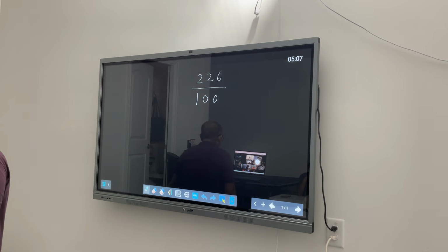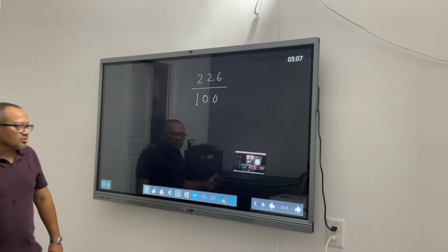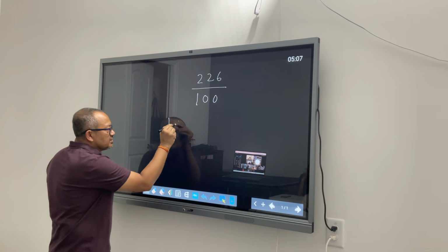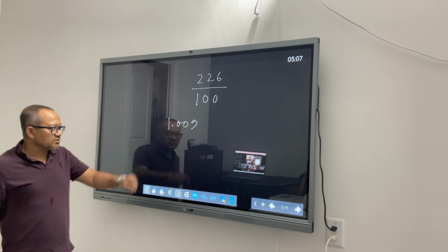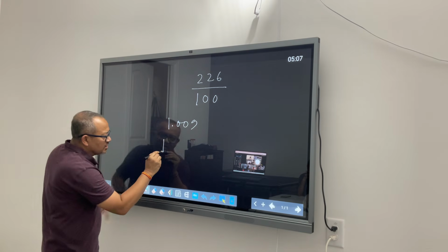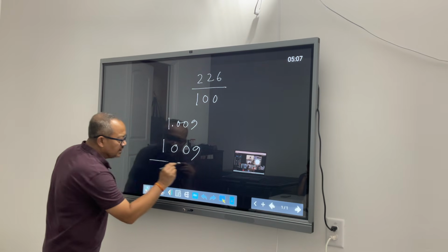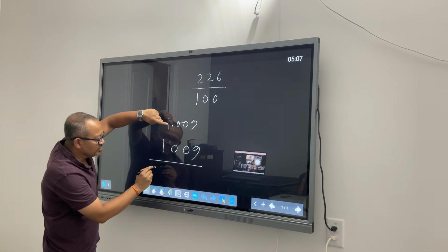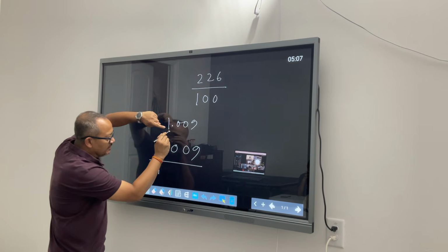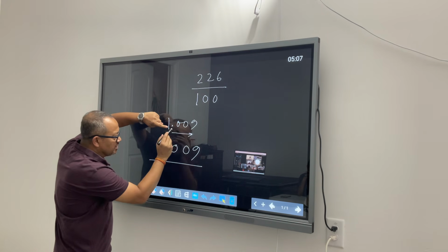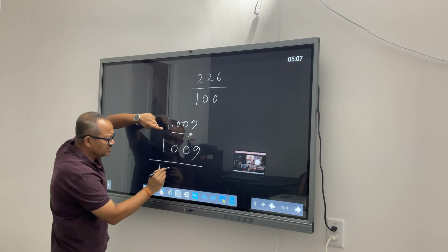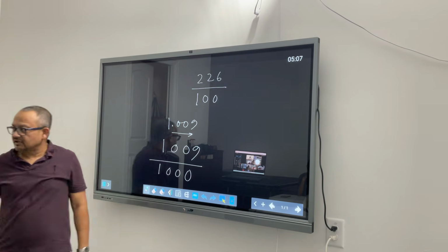Rehan, were you able to see how we convert decimal to fraction? Was it clear or not really? I'll show you one more time. 1.009. I'm trying to convert this to fraction. I will just write down the numbers. So what are the numbers I have? 1, then 0, then 0, then 9. I wrote all the numbers. Then 1 for the decimal. There is only one decimal. I'll write a 1. Then I will count on the right hand side after the decimal. How many digits I have? 1, 2, 3 digits. 3 digits, 3 zeros, done. That's it.